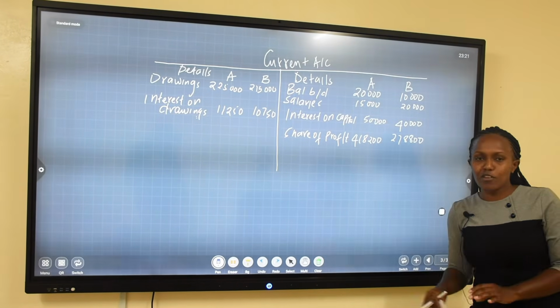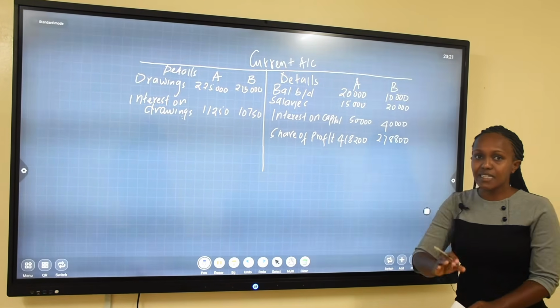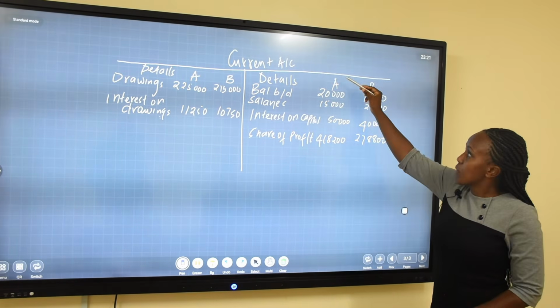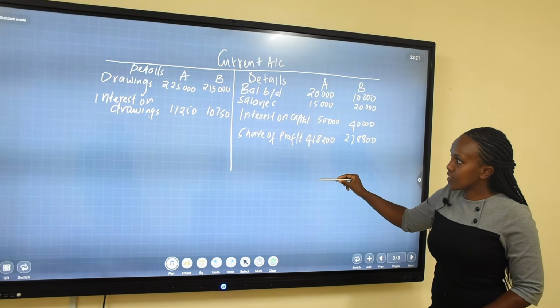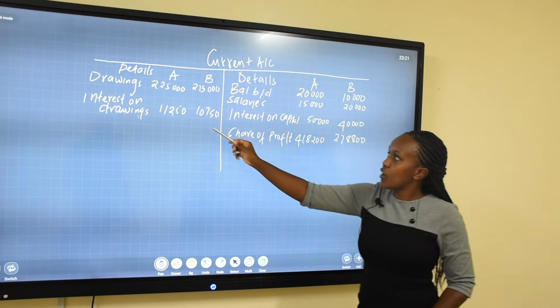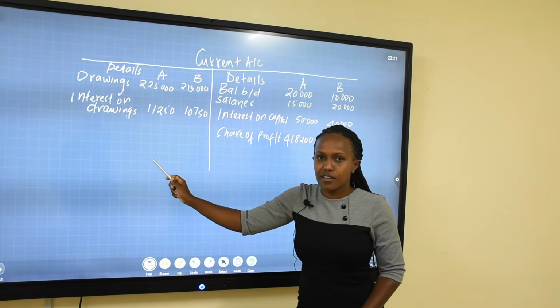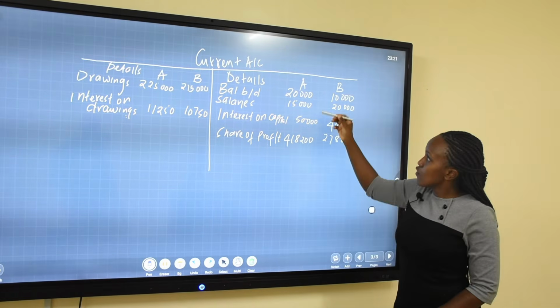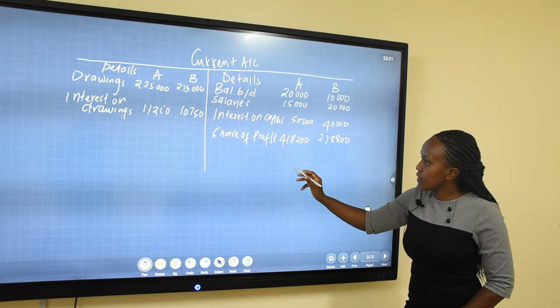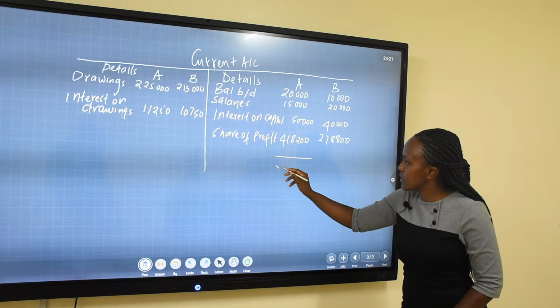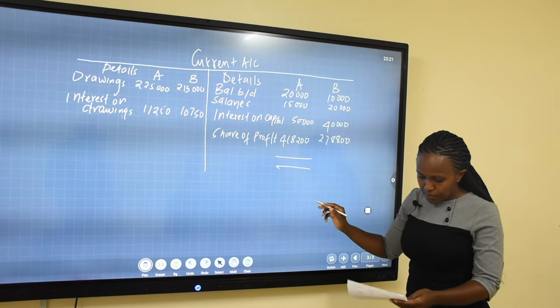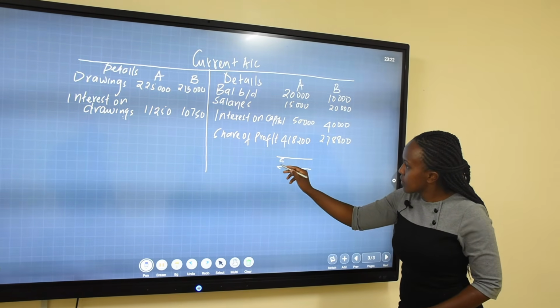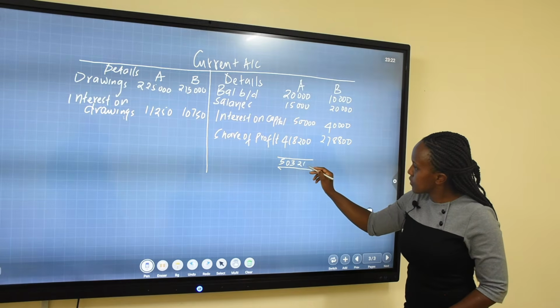But now we do not leave the account like that. We have to balance. By balancing, we mean see how much the partner has received against how much they have paid or have to pay and get a balance. Now, if you add this column for A, the total amount received by the partner, the total of this column is 503,200.